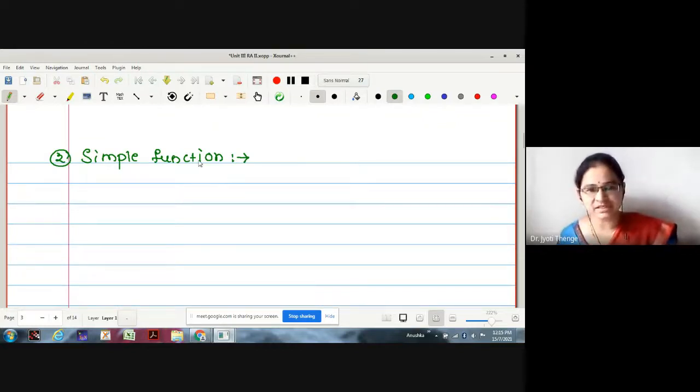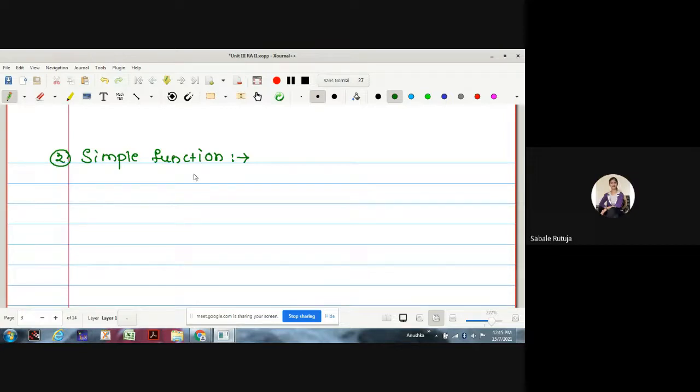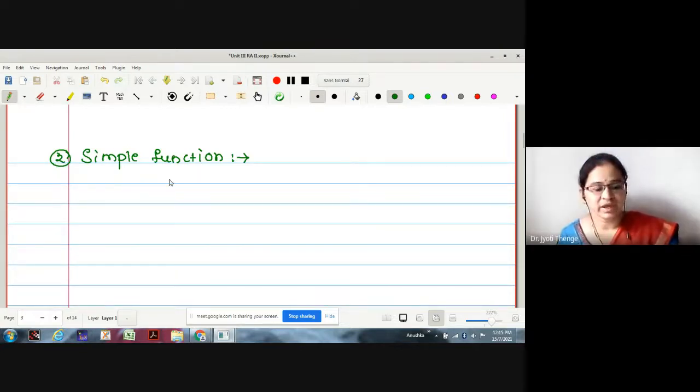This is the measurable set, the range is finite. Very good. First, this should be defined on a measurable set whose values are finite, that is, whose range is finite values. Now, one can have another definition of simple function. Okay, first, let me write the definition of a simple function.